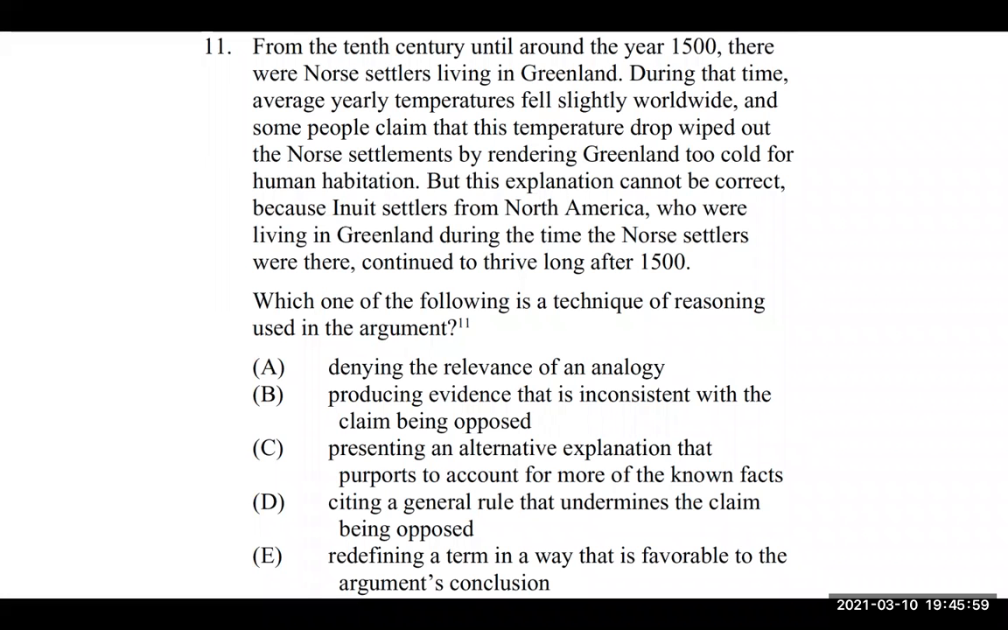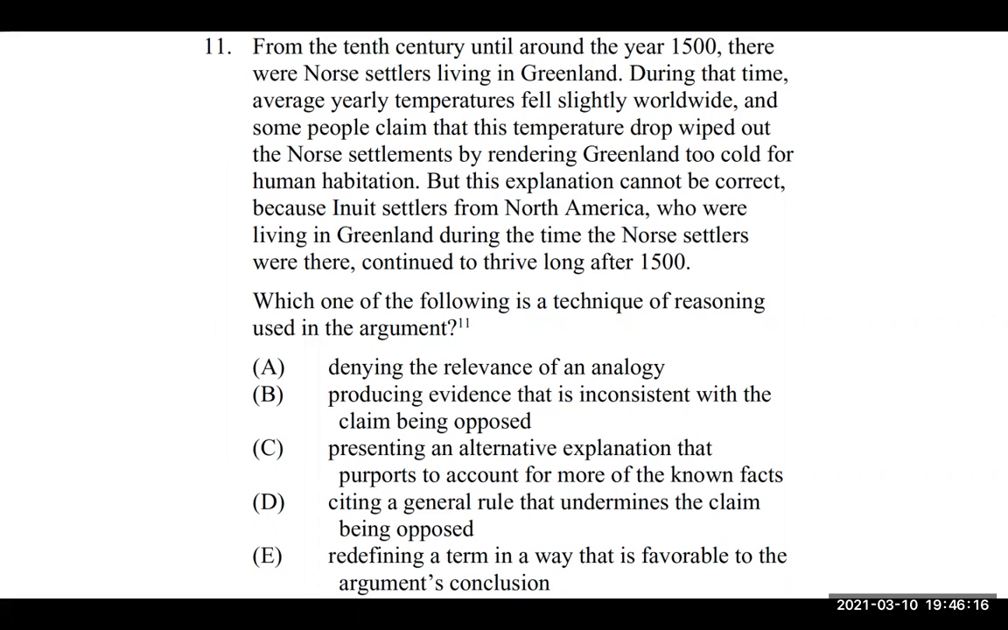LRBT2 method argument, question 11. So we're figuring out, how do they create this argument? How do they reason? From the 10th century until around the year 1500, there were Norse settlers living in Greenland. Sounds like a fact to me.